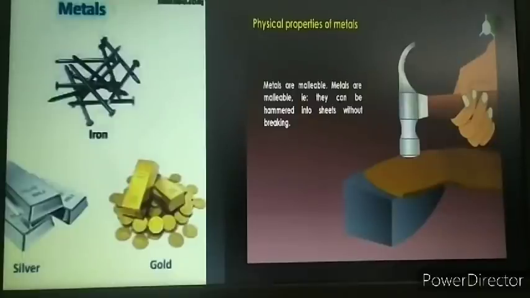So metals have this property, that is, they are malleable and ductile in nature. Malleable means it can be beaten into sheets, and ductile means it can be drawn or converted into wires.